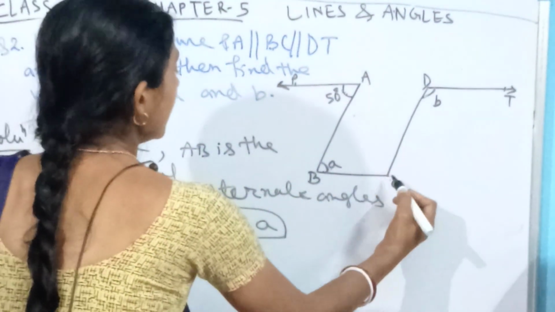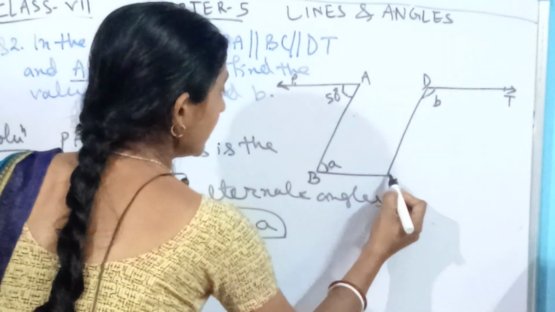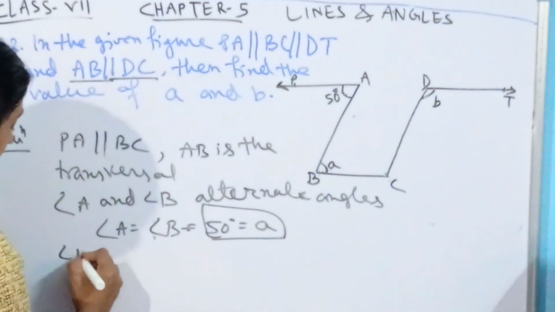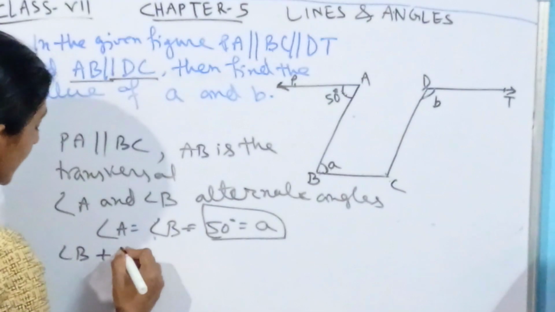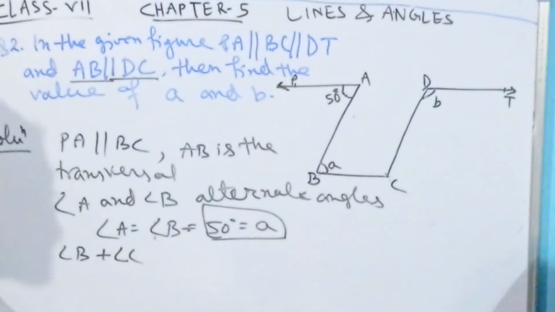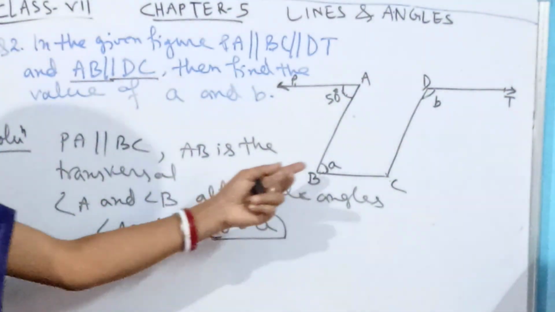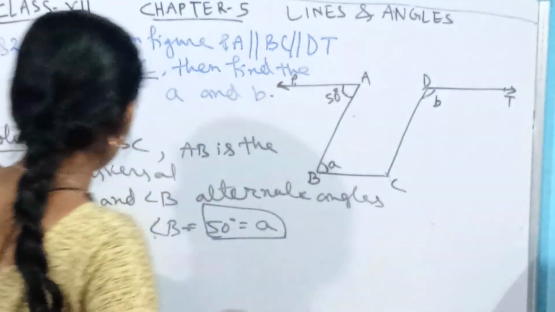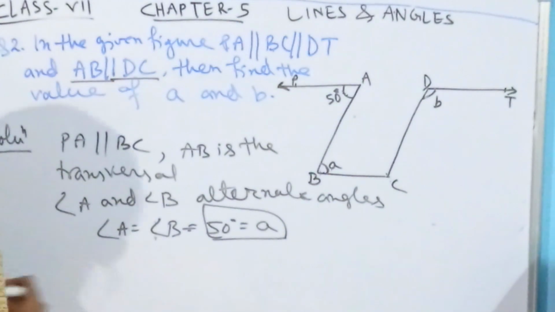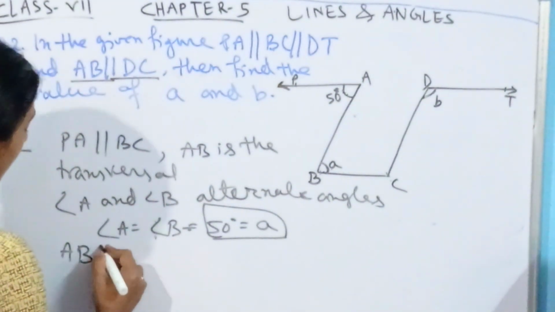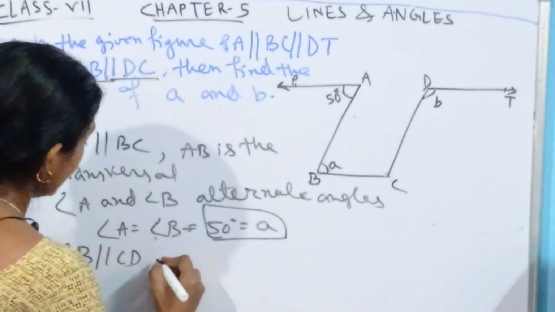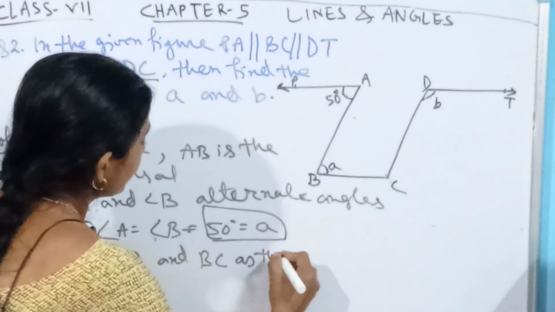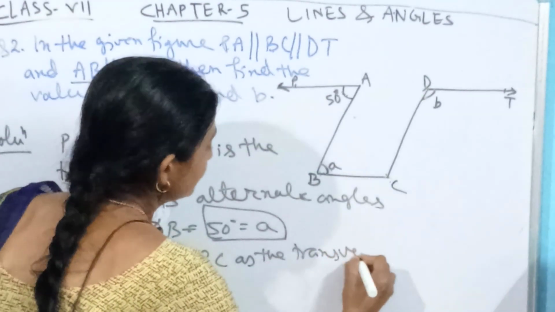Now here, angle B and angle C, the capital letters, angle B plus angle C. What is the relation between these two? Because AB and CD are parallel. Okay, let's write AB parallel to CD, and here we are considering BC as the transversal.